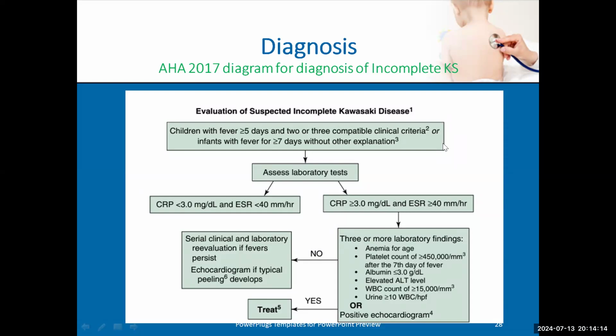If the patient has high acute phase reactants, we'll do some labs and echo. If echo is positive, we'll start IVIG immediately. If 3 of these 6 labs are positive, we start IVIG. Labs are CBC, liver function, and urine analysis. If the patient has anemia, or platelets more than 450, or white blood cells more than 15, or albumin less than 3, or elevated ALT, or urine white blood cells more than 10, he is atypical Kawasaki.